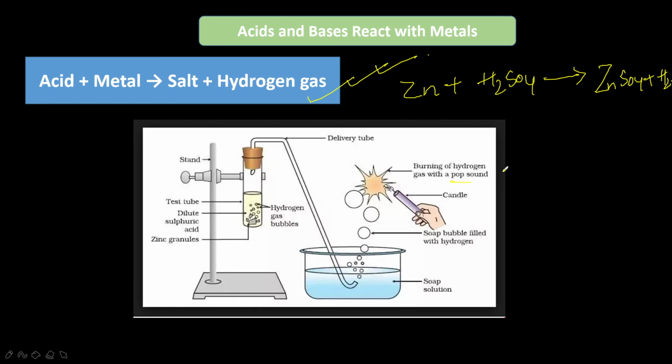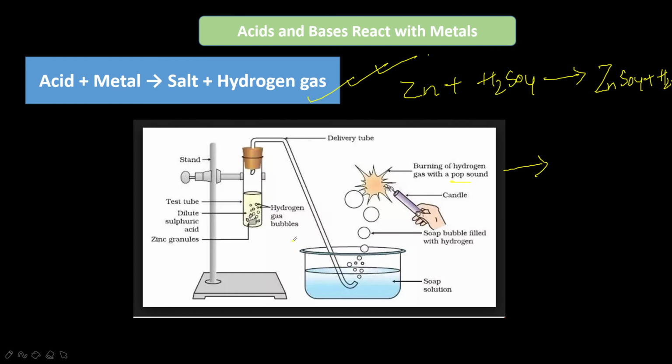So in a multiple choice question they can ask what burns with a pop sound. They'll give options like oxygen, carbon, hydrogen, phosphorus, anything. So you have to pick the answer as hydrogen. So when the pop sound is produced, that shows that hydrogen gas is evolved in the reaction of dilute sulfuric acid with the zinc metal, when you have taken zinc granules here. Okay.